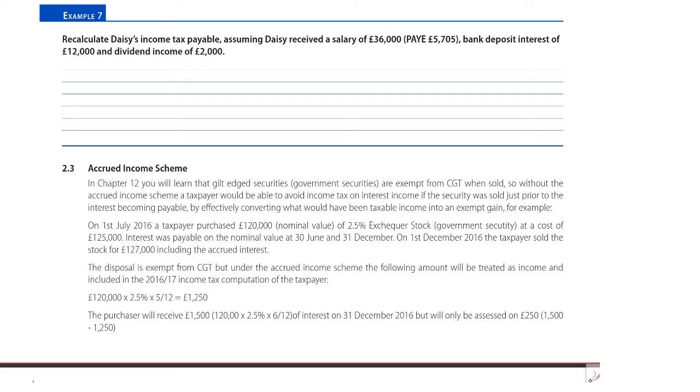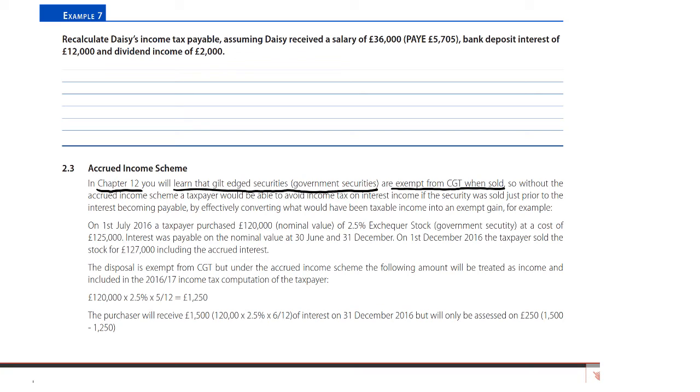We haven't dealt with it yet, I know, but in chapter 12 when we deal with capital gains tax, you will learn that the disposal of government securities, gilt-edged securities, and that's the main one that we're going to see, but it would also apply to qualifying corporate bonds, corporate loan stock, that those disposals are exempt from capital gains tax when sold. So we can sell such bonds, such securities, free of any capital gains tax. Now that presents, and has presented until this rule came through on accrued income, an opportunity for taxpayers to avoid income tax on the interest income.